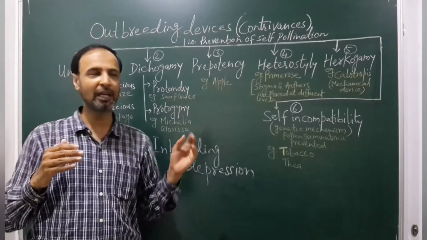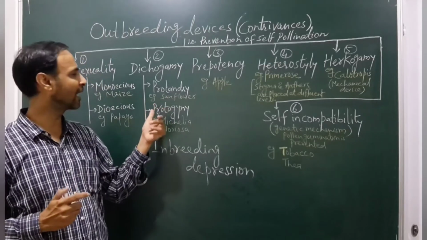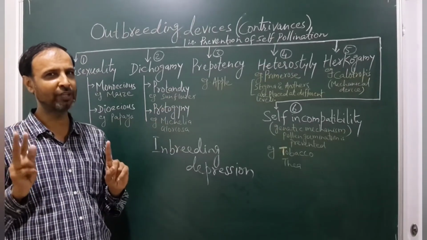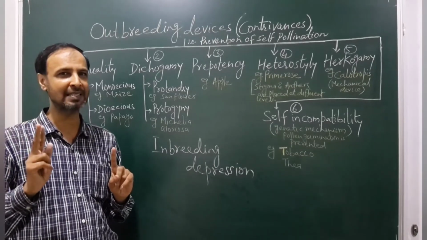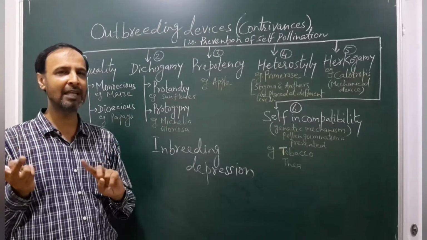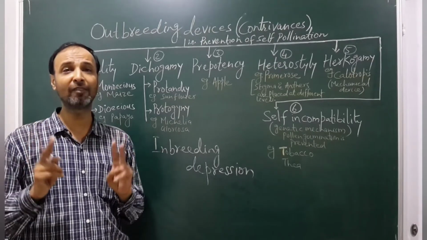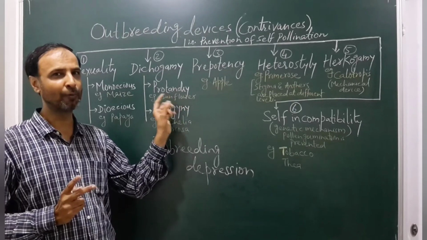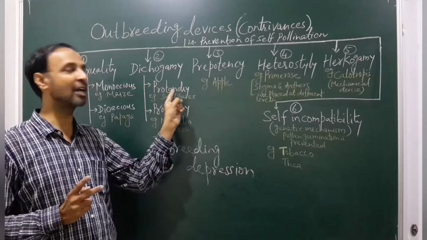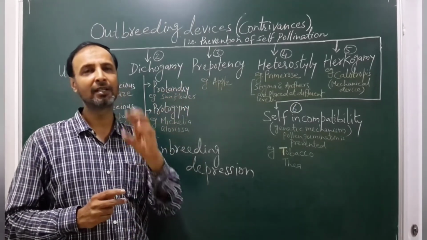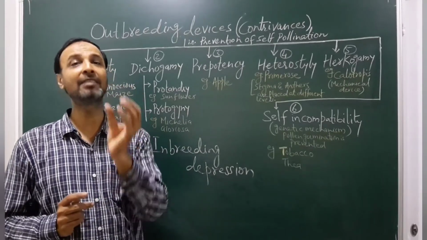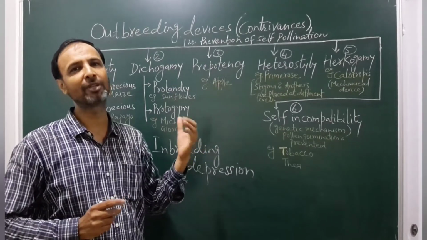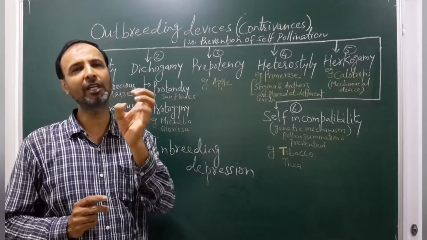Here again the two categories divide: protandry and protogyny. As I have said, the two essential whorls, these two sexes, male and female, the anther and the stigma, do not develop at the same time. In protandry, the term itself is explanatory. Proto means prior, first. Andry means androecium. So in these flowers, the androecium, that means the anther, develops first, before the development of the gynoecium, that is, before the development of the stigma.